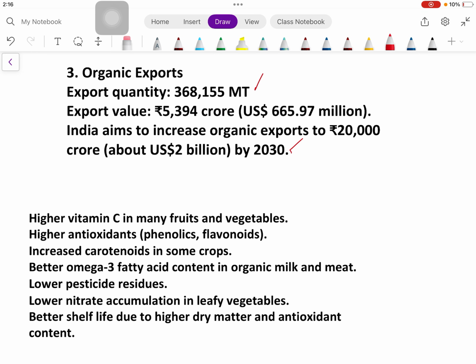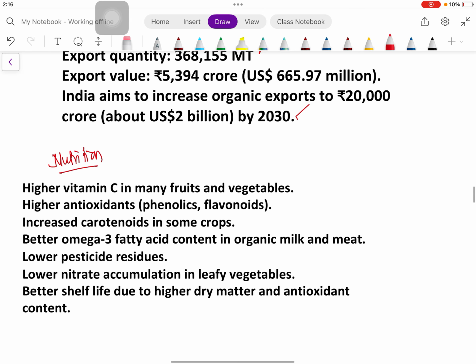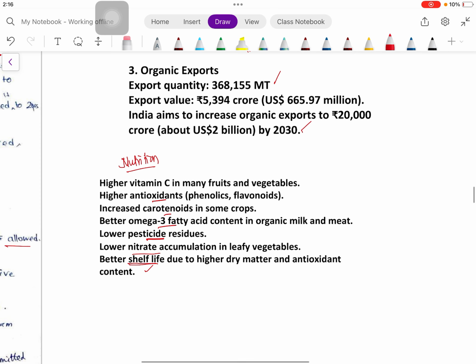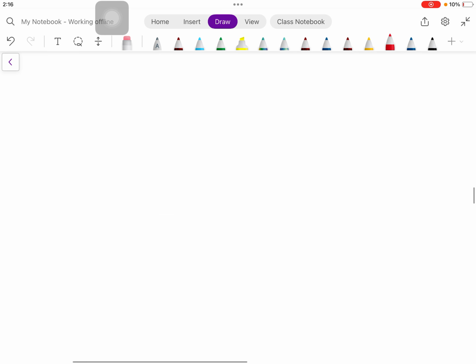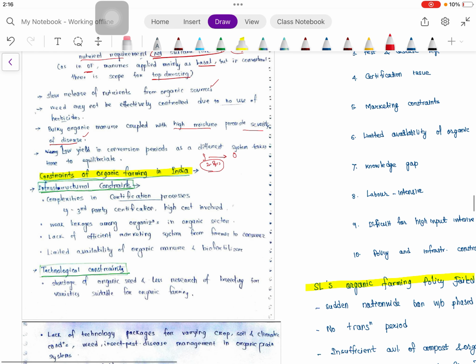Then organic farming's role in nutritional value addition. One question has been asked in a previous year. So: high vitamin C in many vegetables, high antioxidants and carotenoids, better omega-3 fatty acids, lower pesticide residue, lower nitrate accumulation, better shelf life. Okay, this is important due to high dry matter and antioxidant content. So, coming to the limitations or constraints of organic farming.